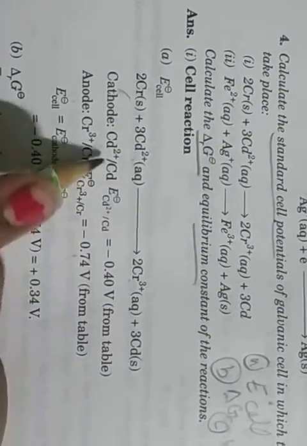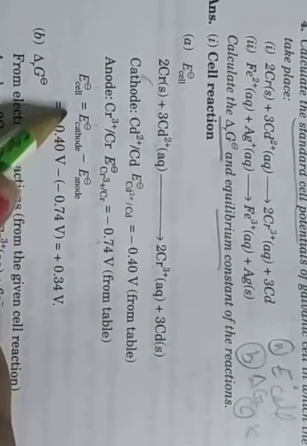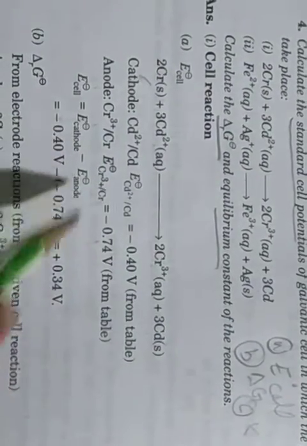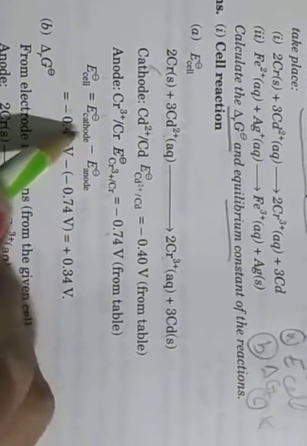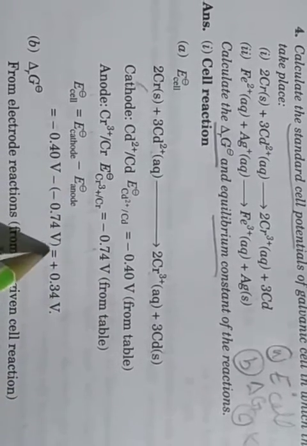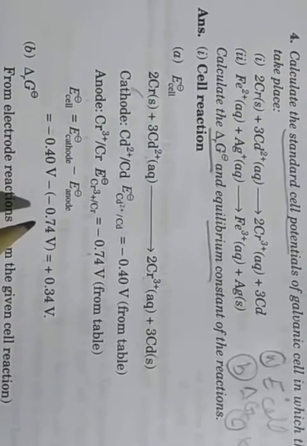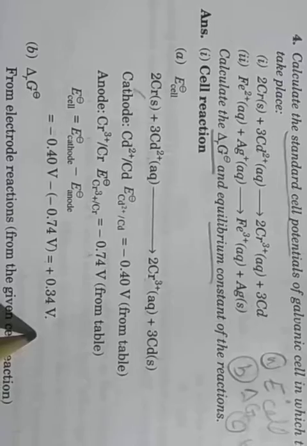So you learn the cadmium potential value and chromium value, okay. So E naught cell is equal to E naught cathode minus E naught anode, okay. So putting the potential values, cathode minus 0.40 volt minus anode minus 0.74 volt, minus and minus gives plus, so plus 0.34 volt is the answer. This is the cell potential.